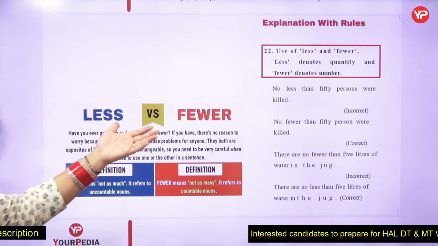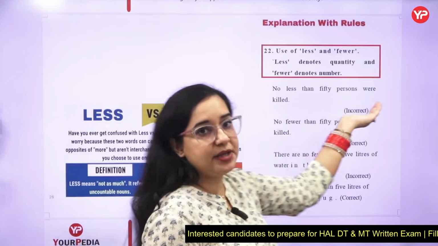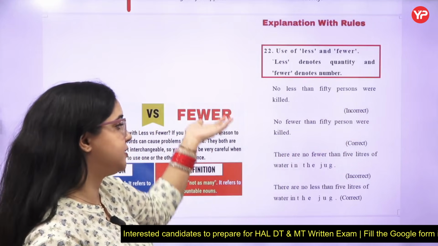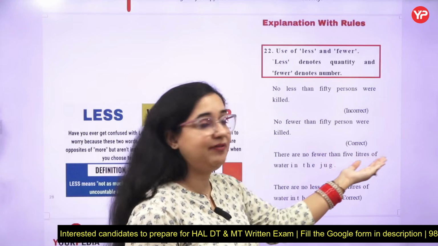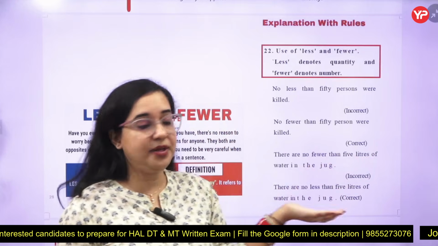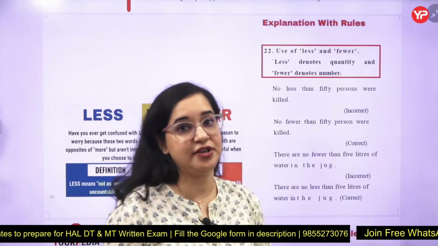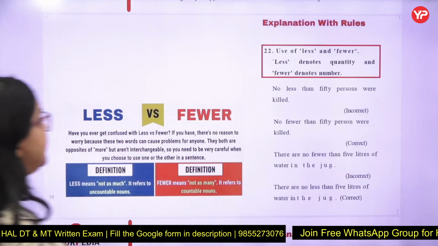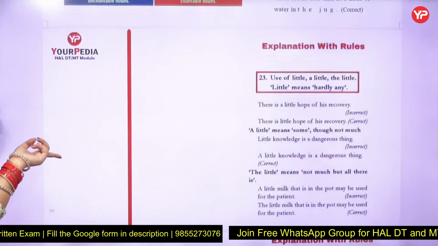No less than 50 persons, no. Persons can be counted, so no fewer than 50 persons. There are no fewer than 5 liters of water. Oh, it can be, there is no less than 5 liters of water. So there is a difference between less and fewer also. Let's go with the next one.